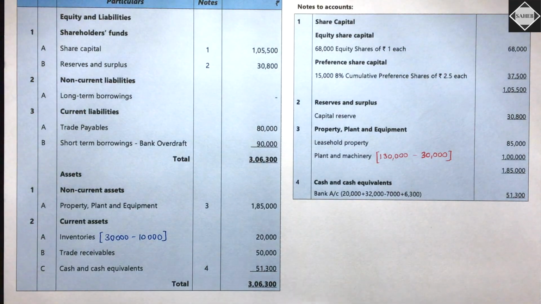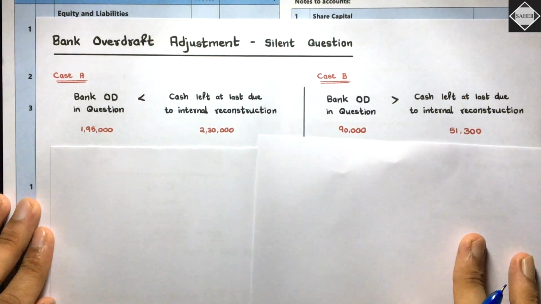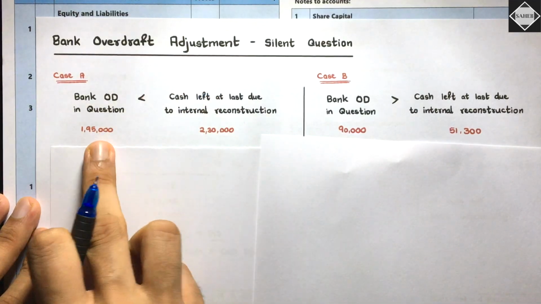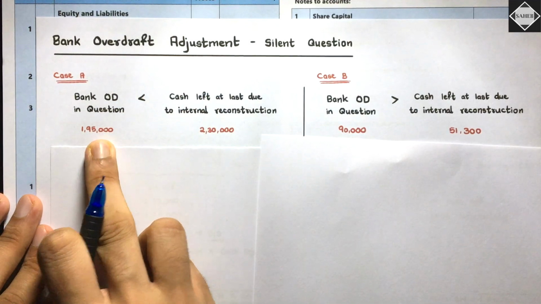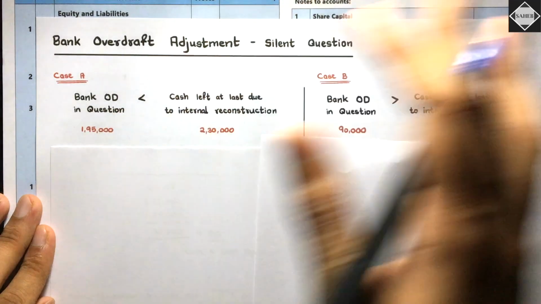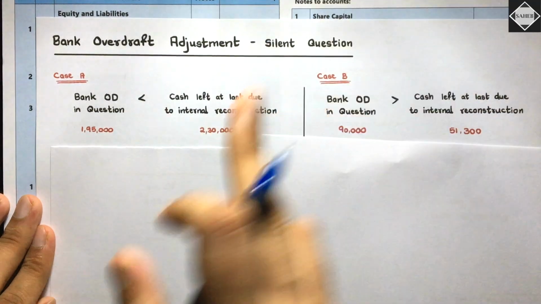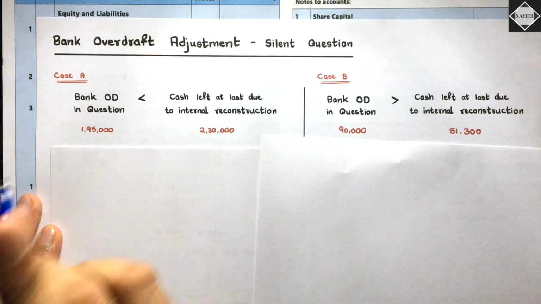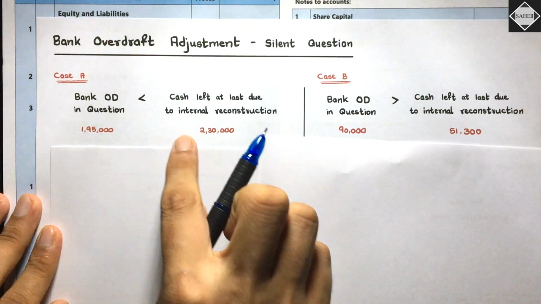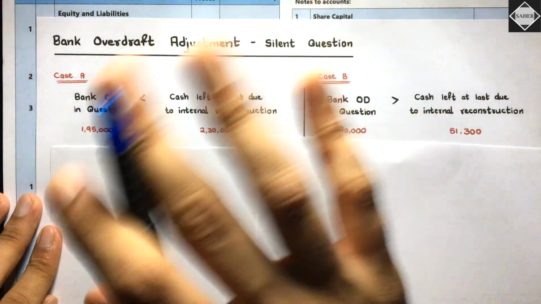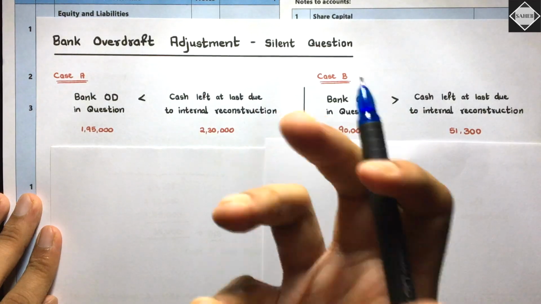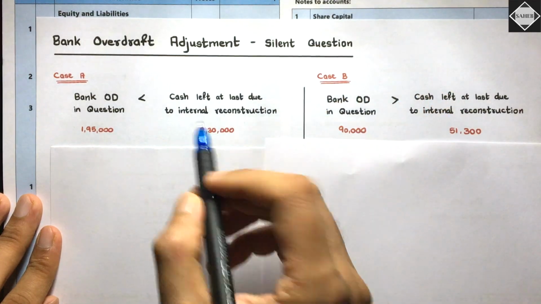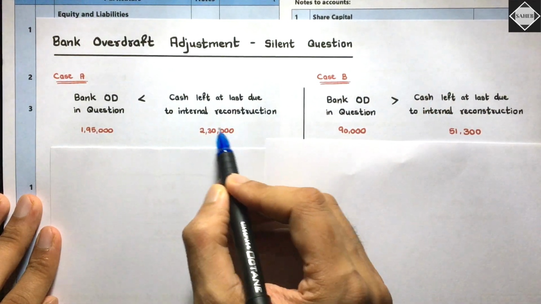So see here, what will happen? You will have two cases over here. Let me just show you. Case A: bank overdraft in the question is 1,95,000. This is the example of illustration 3, A and Company Limited. Bank overdraft in the question is 1,95,000 in the old balance sheet. And then when you do the whole journal entries and everything, you get to know how much cash is left with you. Cash left at last due to internal reconstruction is 2,30,000.